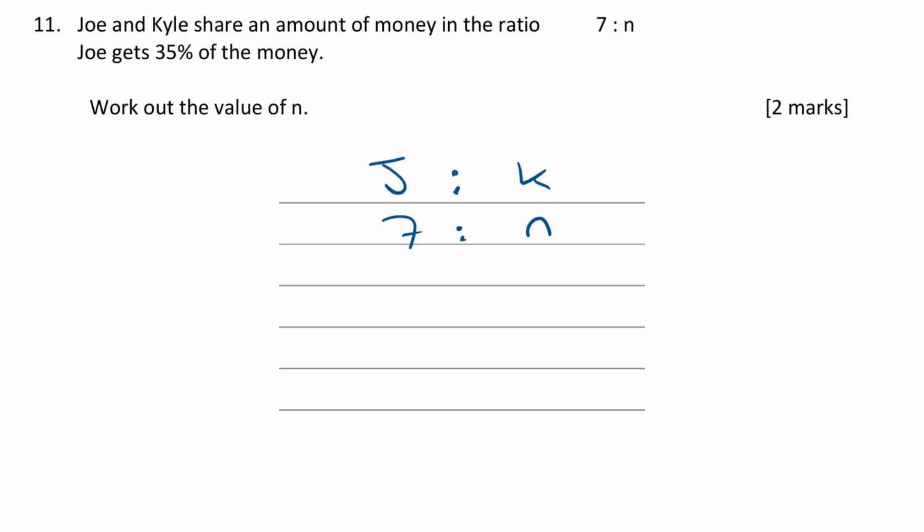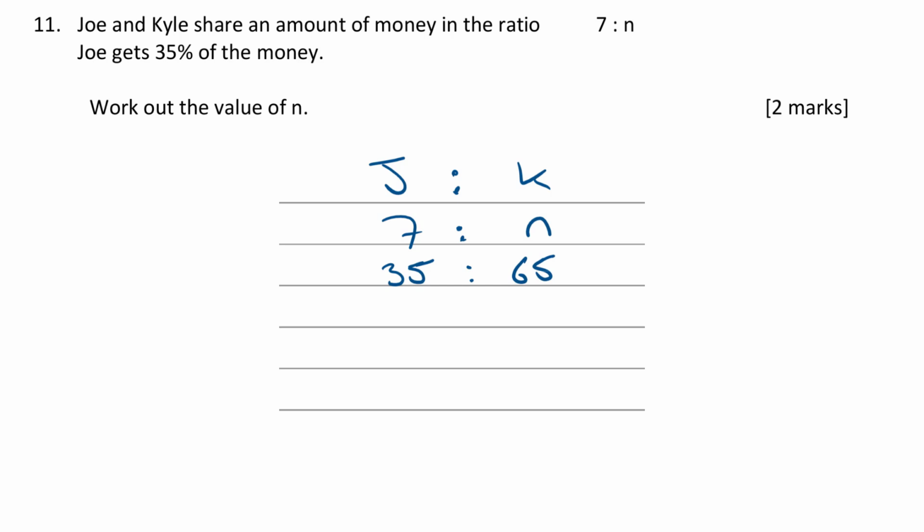Now, Joe gets 35% of the money, so what percentage would be left then for Kyle? Kyle's going to get the rest then, isn't he? So if I've got 100% and I let Joe have 35% of it, then Kyle is going to get 65% of it.